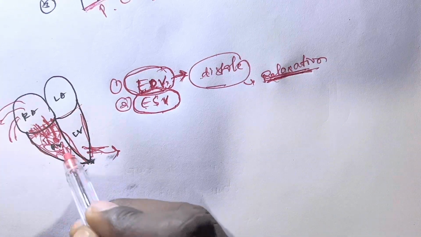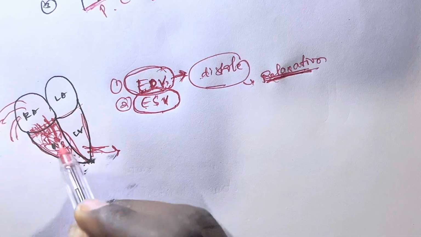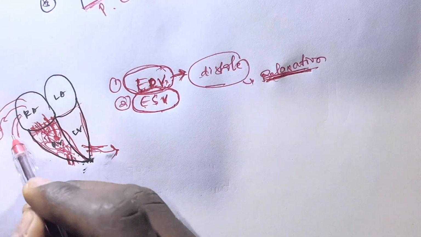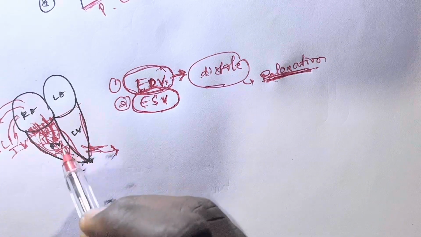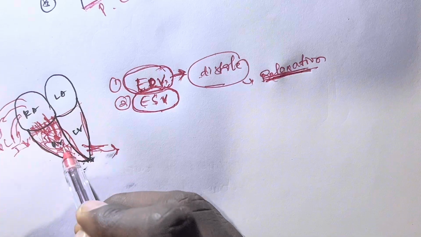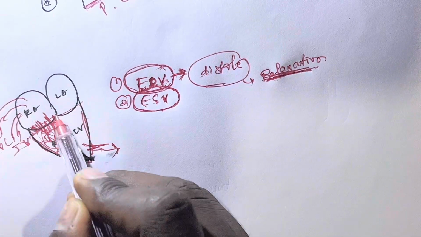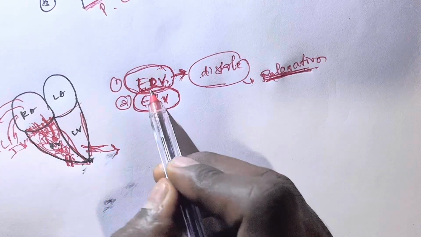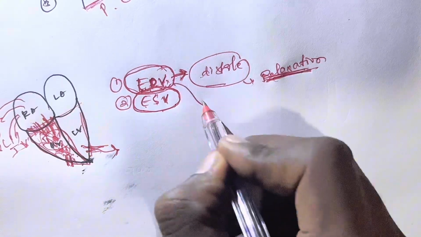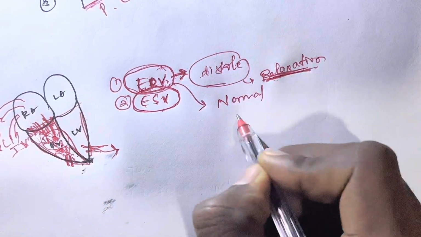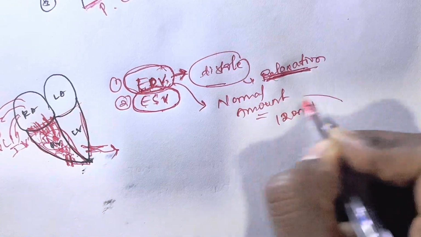At the completion of relaxation, whatever amount of blood has been filled in the ventricle from the venous return, from the inferior vena cava and the superior vena cava, the total amount of blood filled inside the ventricles at the end of relaxation is called the end diastolic volume. The normal amount of the end diastolic volume is 120 ml.